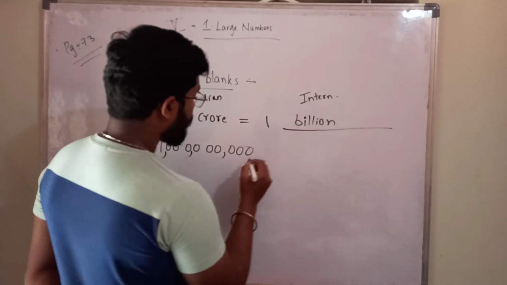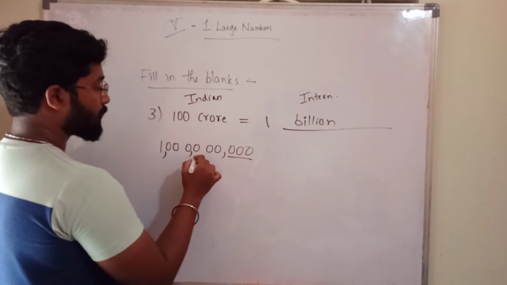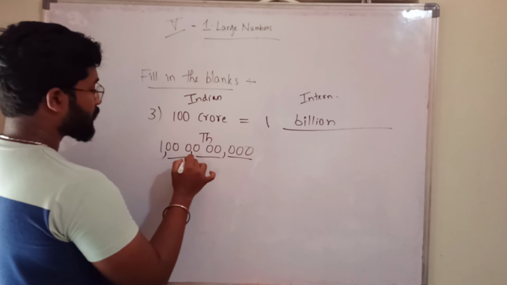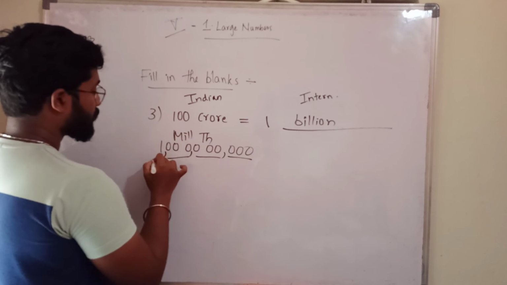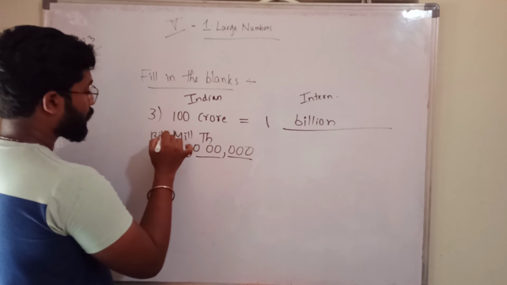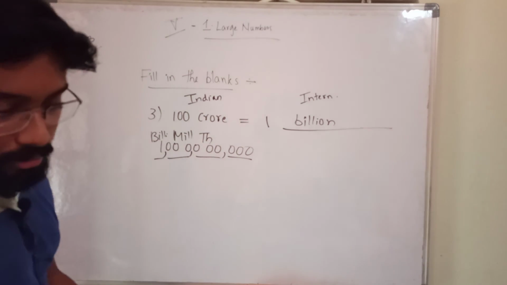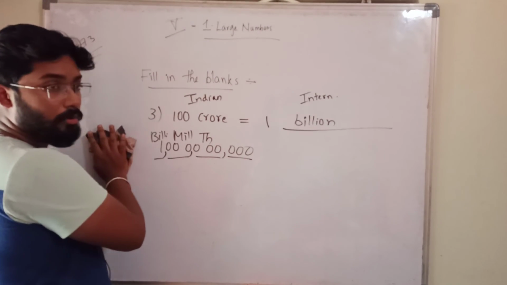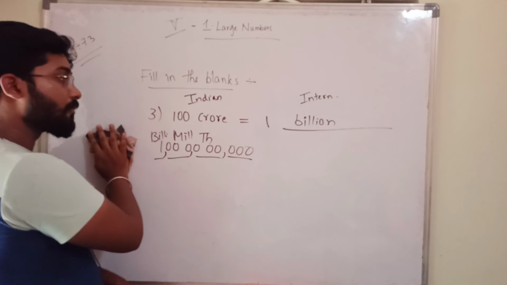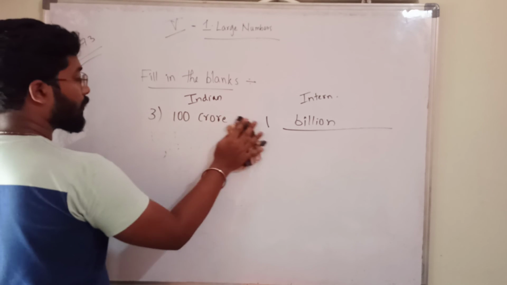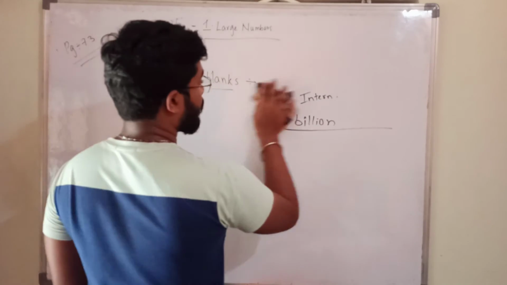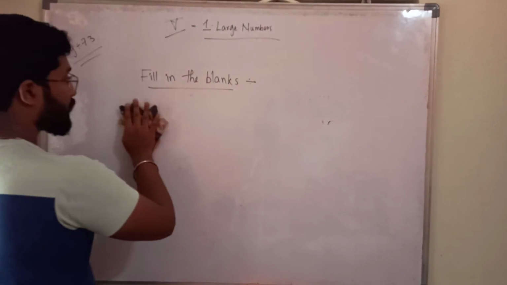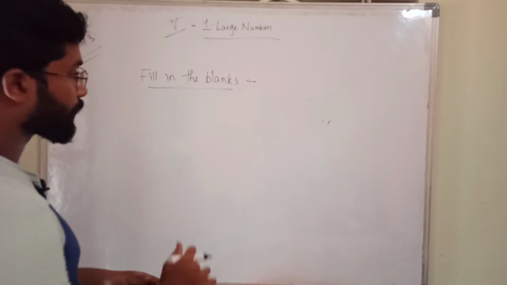How 1 billion? This is ones, tens, hundreds. This is thousands. This is millions. This is billion. Like this also you can do, multiplication if you don't know the number. Or else if you know the number, you can do it directly. So this is the third one. The second one also I can say in the simple form.